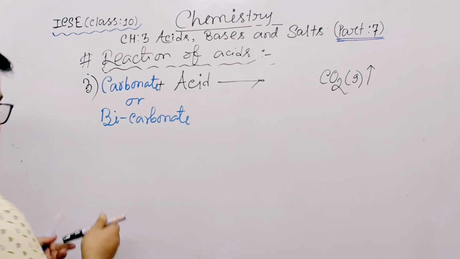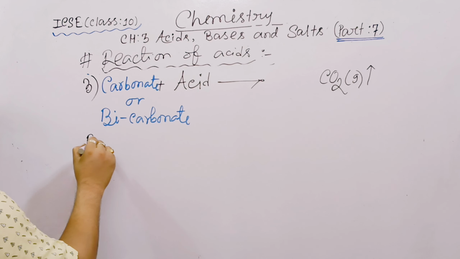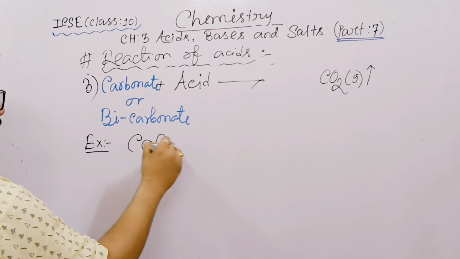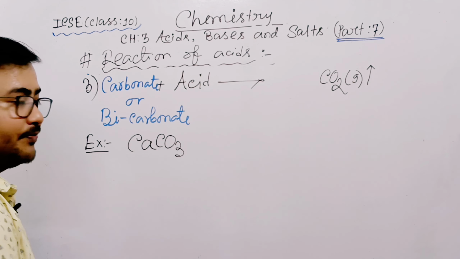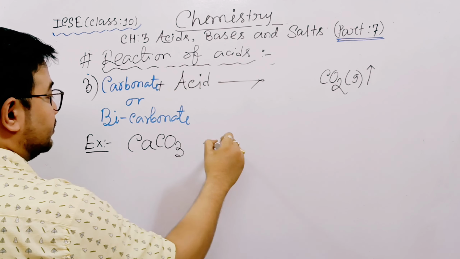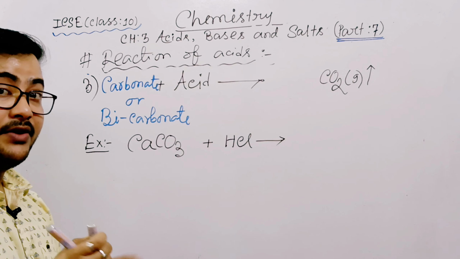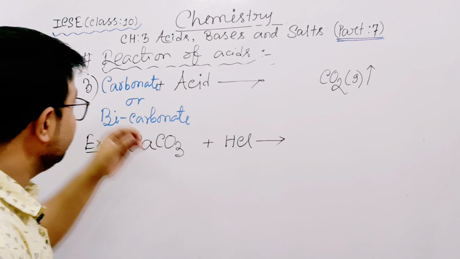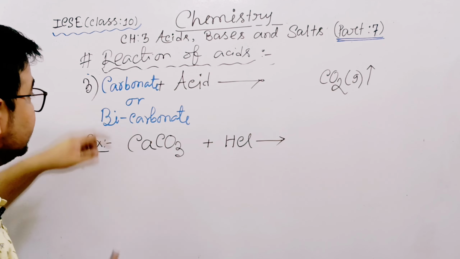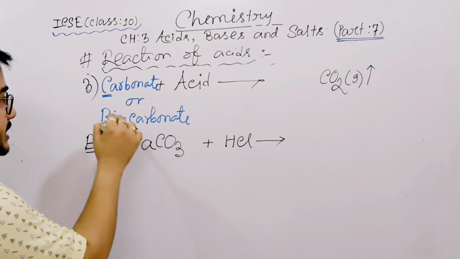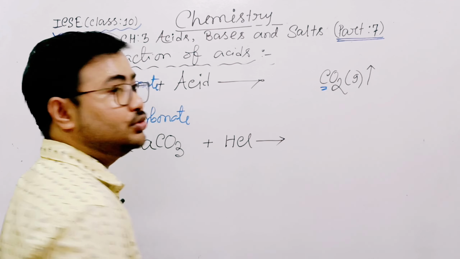Okay, first I give example, then you can easily understand it. Suppose I choose carbonate, suppose calcium carbonate. Suppose hydrochloric acid, I choose an acid. So this is very, very important for your board, keeping in your mind any carbonate, C word, first letter C, carbonate, bicarbonate C. So C produce this C, CO2 gas.